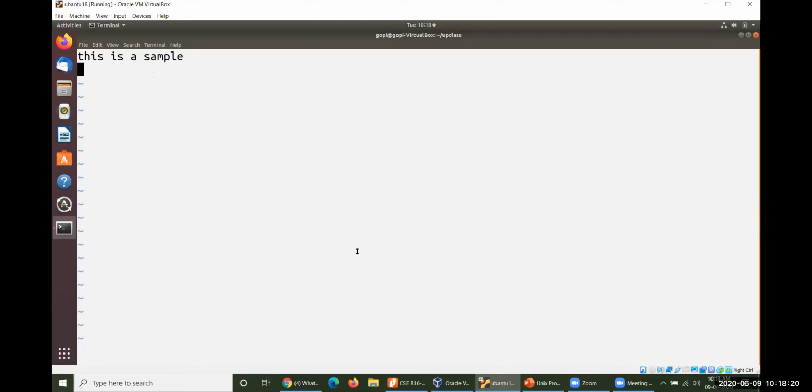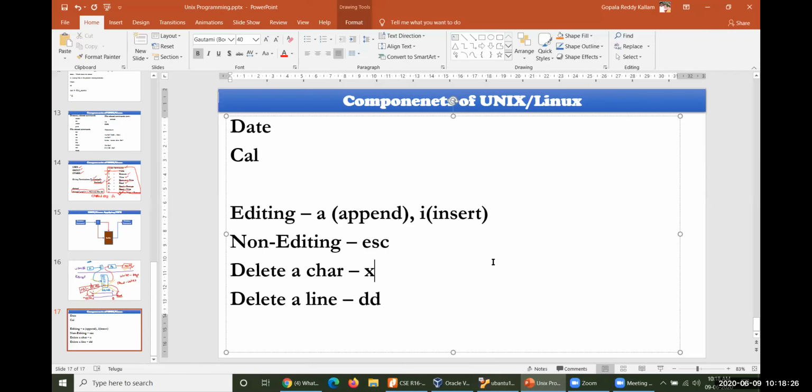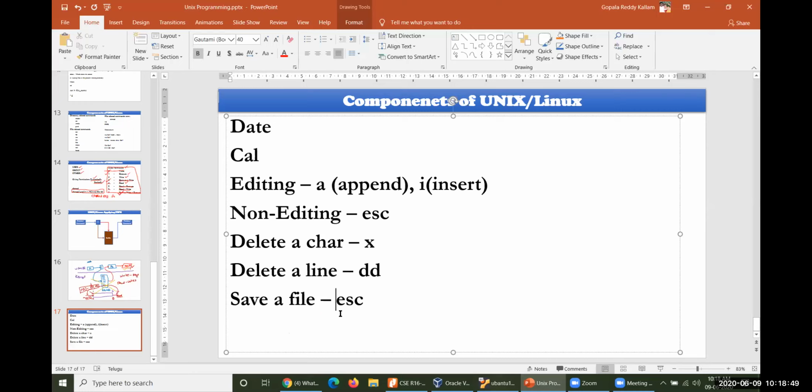Then how could you save and come back from the VI editor? To save a file and come back, you need to operate escape first. After escaping, you have to operate two different commands. First escape, then colon, small w q. Here colon is the command where the file operations happen.